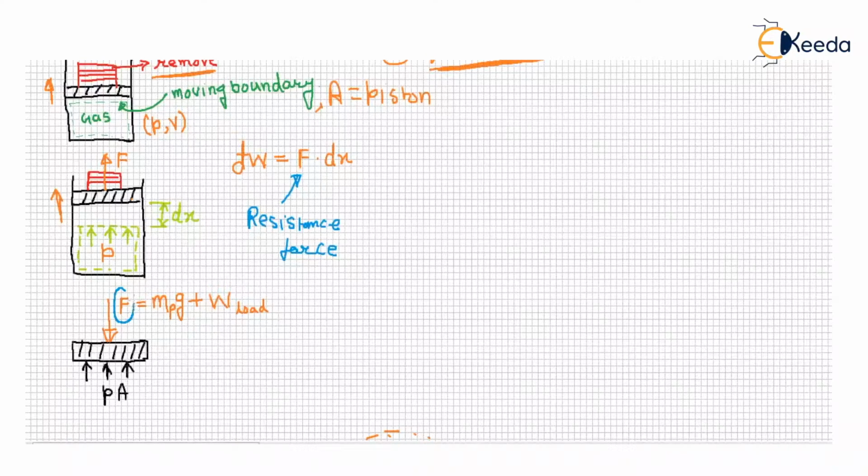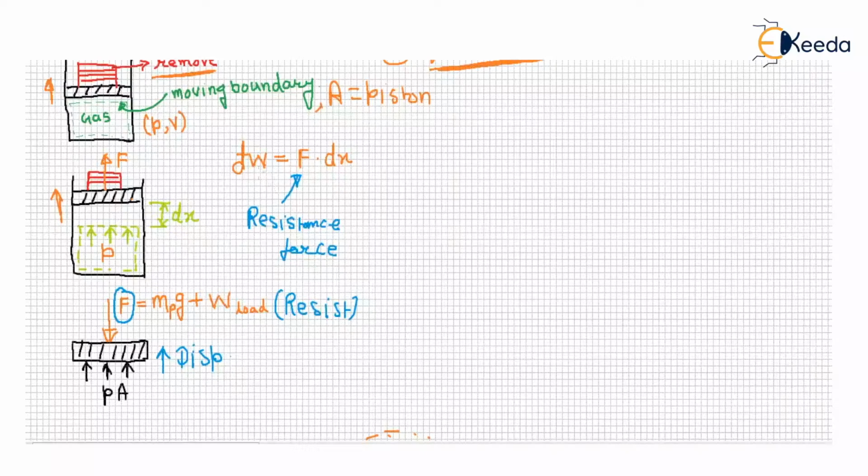This is your resistance. What is the resistance? Let mp be the mass of the piston and g the acceleration due to gravity. So, displacement against resistance, right?